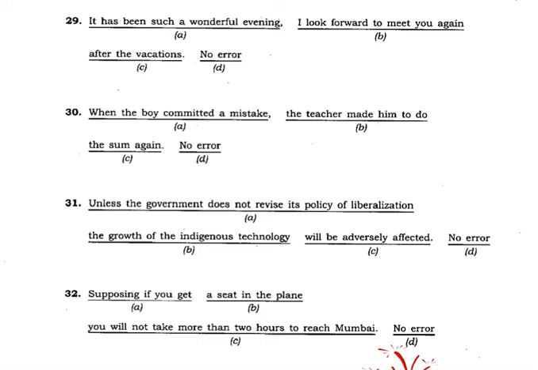Then in the case of the 31st one, unless the government does not revise its policy, we have seen that two negatives will not come. So here it has to be only unless the government revises. And 32nd, supposing if you get a seat in the plane, you will not take more than 2 hours to reach Mumbai. So what should be there? Only if should be there. Supposing should not be used there. So here A is the right answer. Supposing should not be there and only if should be there.